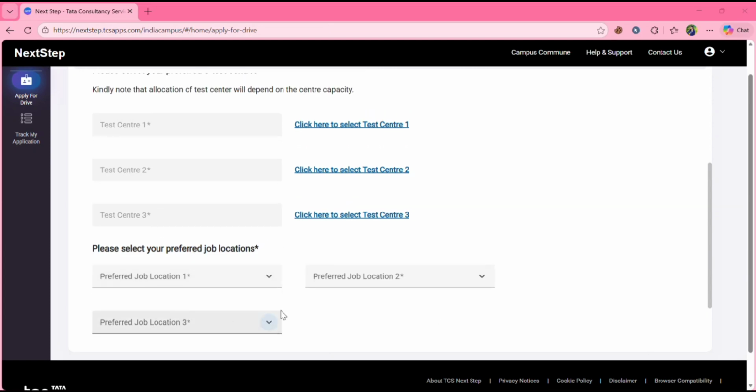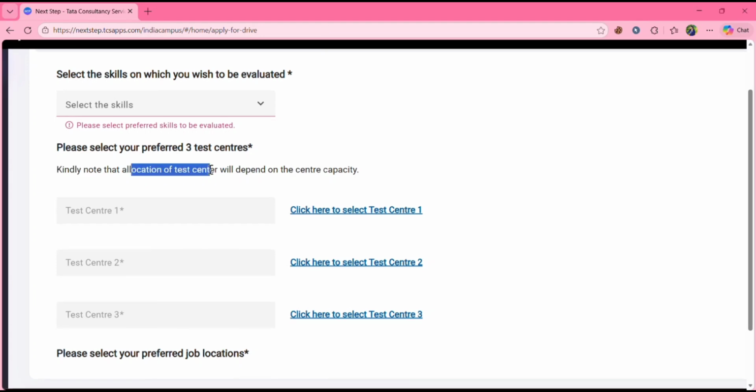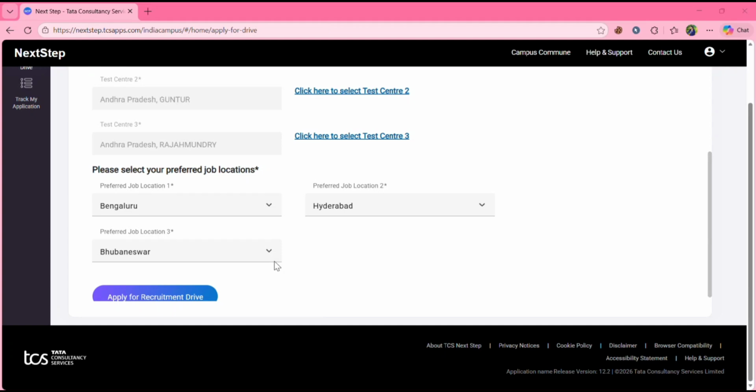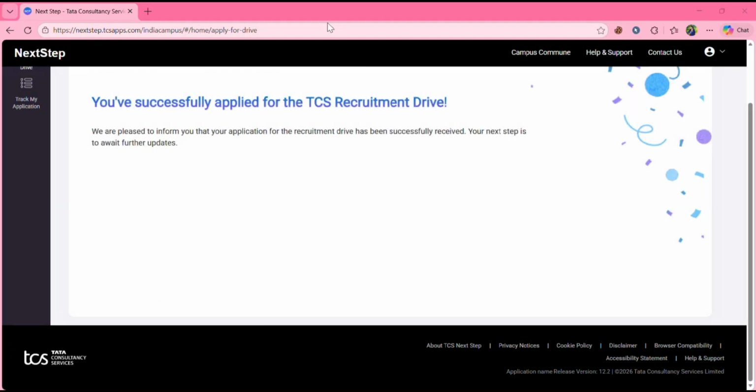Priority based you can give. And here you can see that allocation of test center will depend on the center capacity. That's why they are asking three options. After selecting everything, you can just click on apply for recruitment drive. So you have successfully applied for the TCS recruitment drive.